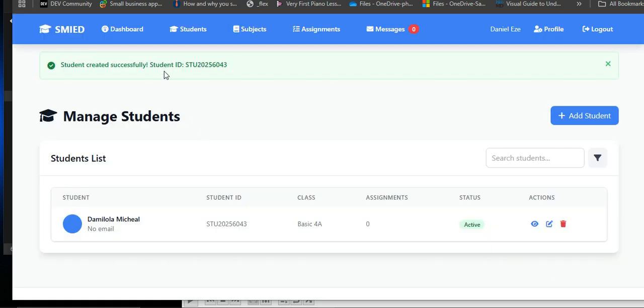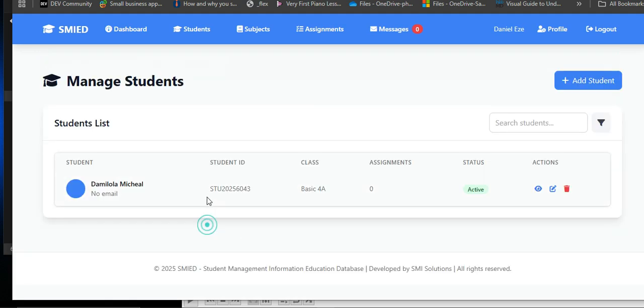All right, so student has been created. So this is the student ID, and of course, it's still the same student ID. Now this student ID is very important in creating the parent, because when we create the parent, we need to assign this ID to the parent. So I'm going to copy the student ID, and let's go ahead creating the parent.